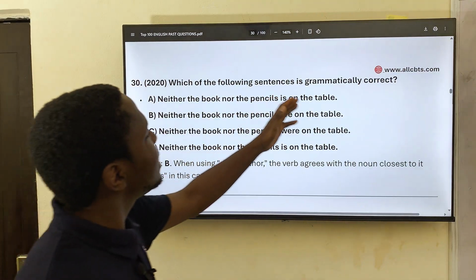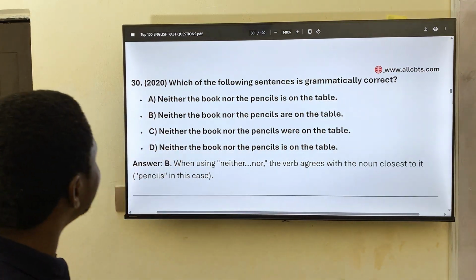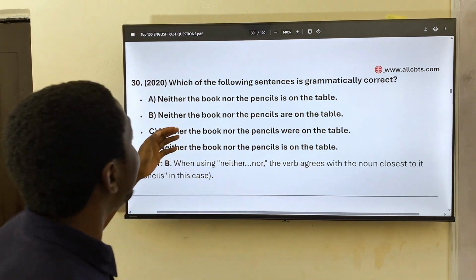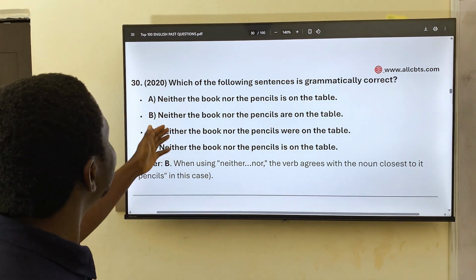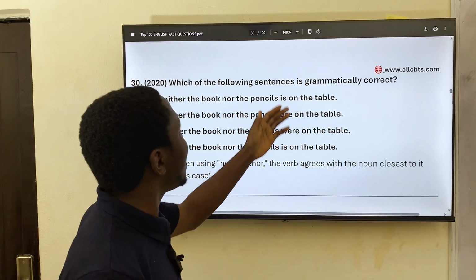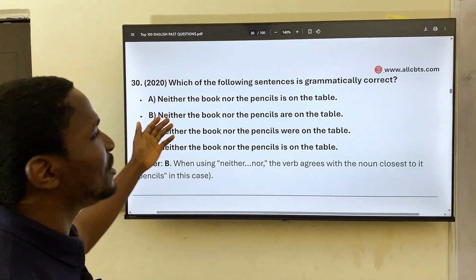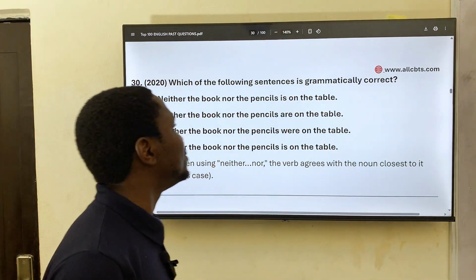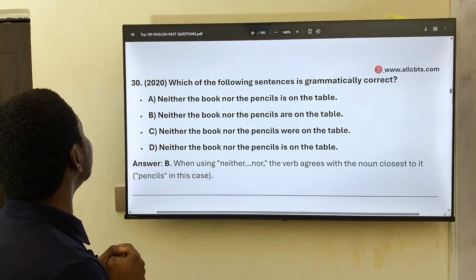Which of the following sentences is grammatically correct? We have A. Neither the book nor the pencil is on the table. Pencils, sorry. Then we have B. Neither the book nor the pencils are on the table. This will be correct. B. Okay. Neither the book nor the pencils are on the table. Next, 31.